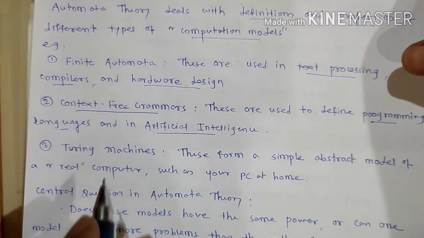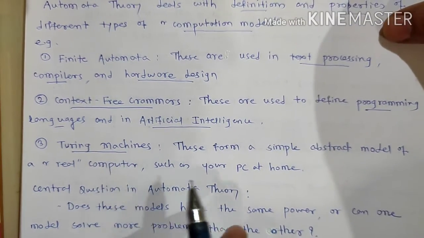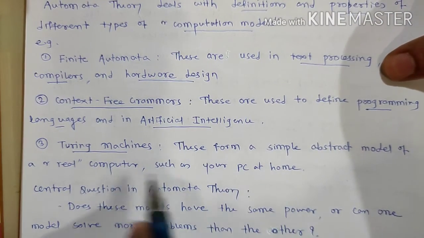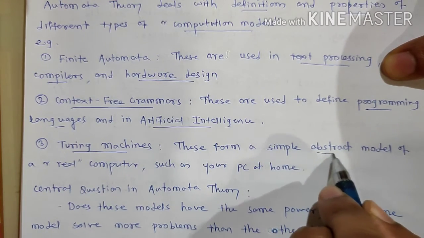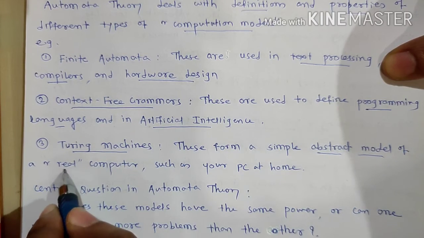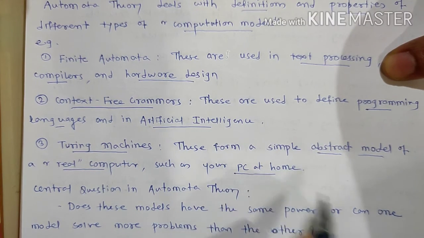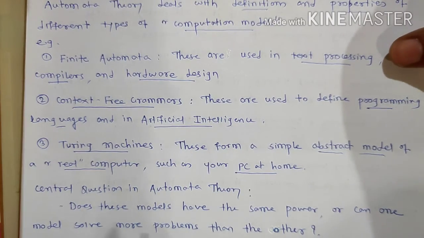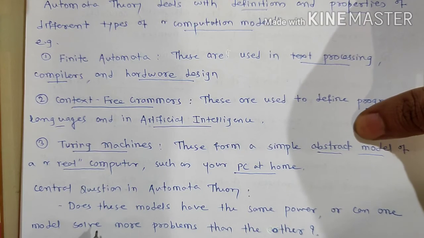The next computation model is the Turing machine. The Turing machine forms a simple abstract model of a real computer, such as your PC or personal computer at home. The central objective of automata theory is: do these models have the same power, or can one model solve more problems than the other?